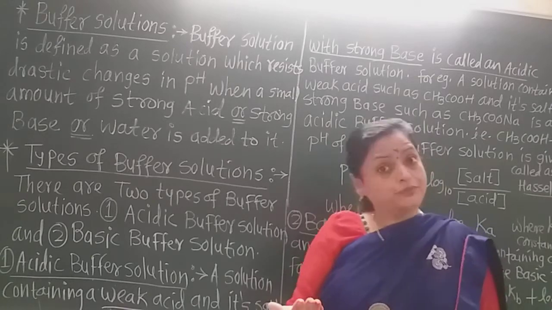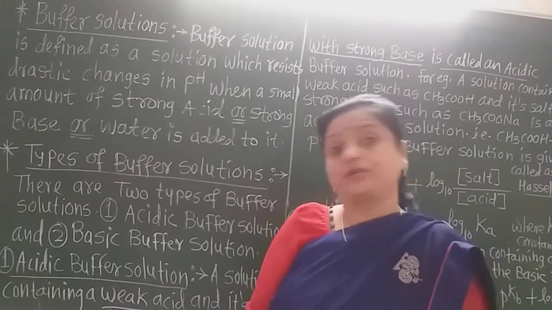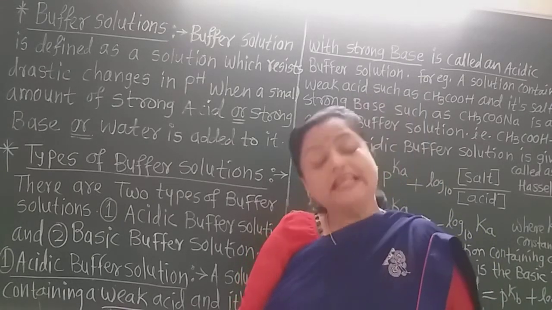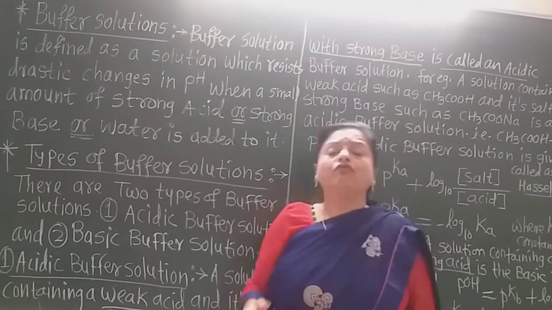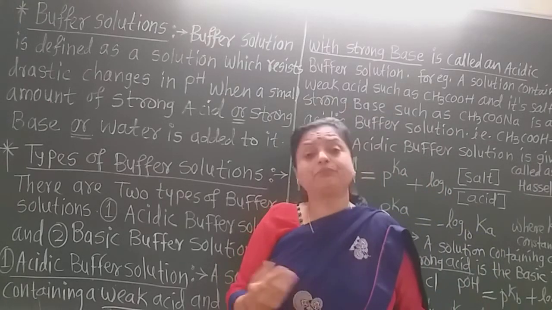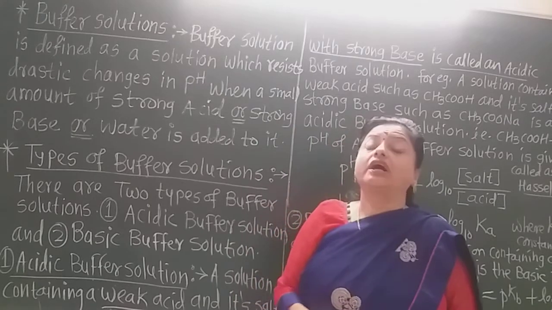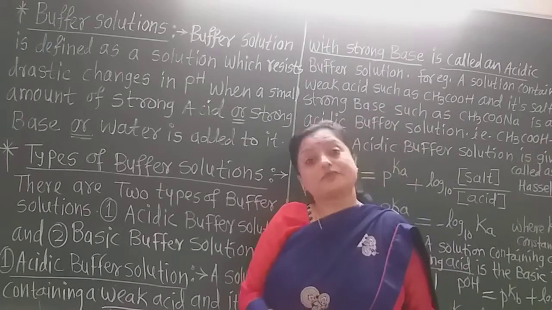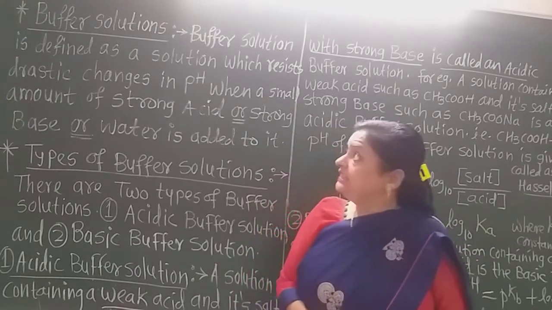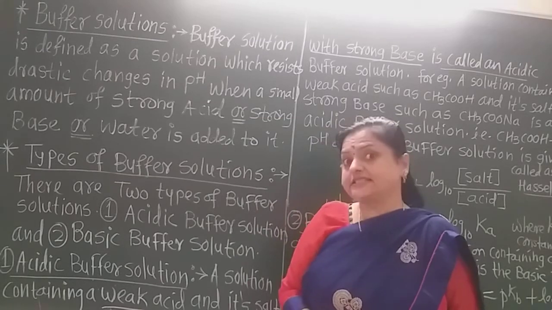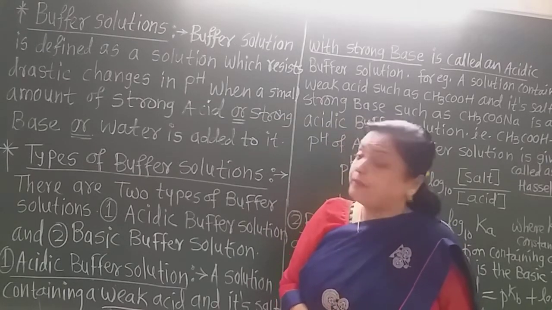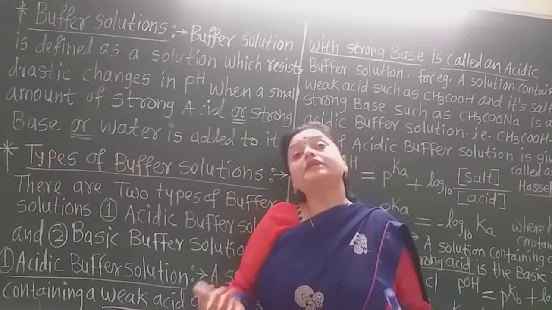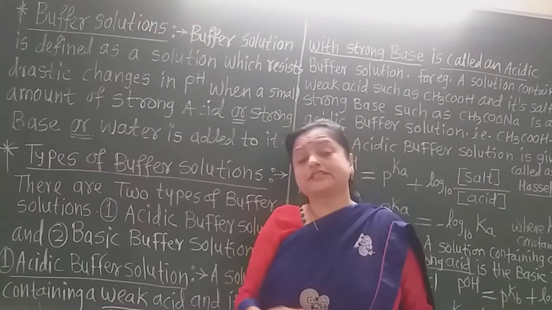Now, from the last few lectures we are learning chapter number 3, that is ionic equilibrium, and in that we learned many concepts such as pH, pOH, and the different types of salts. Now this is the new topic in this chapter, that is the buffer solution. Now what is this buffer? It is also called the buffer.